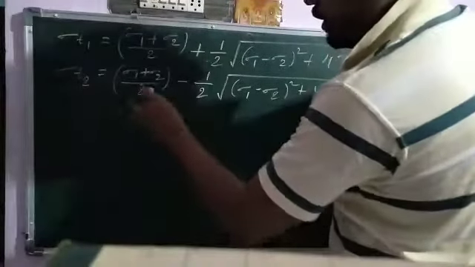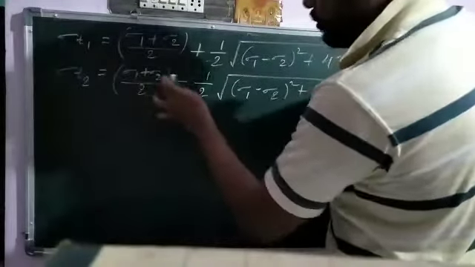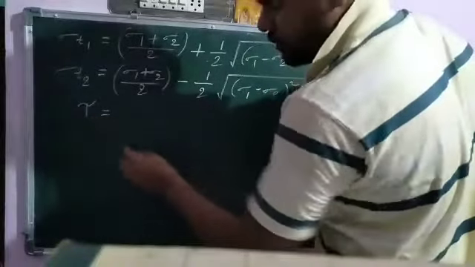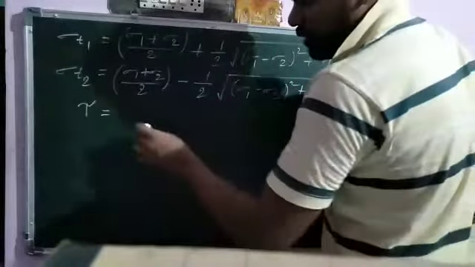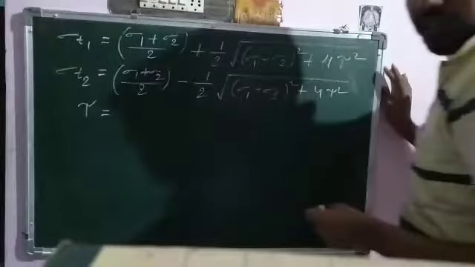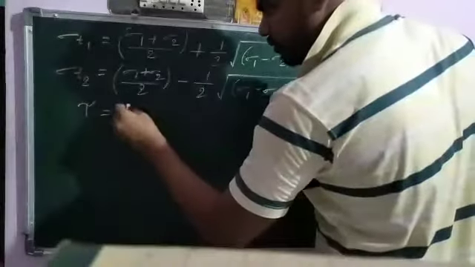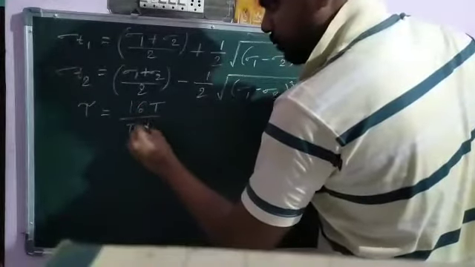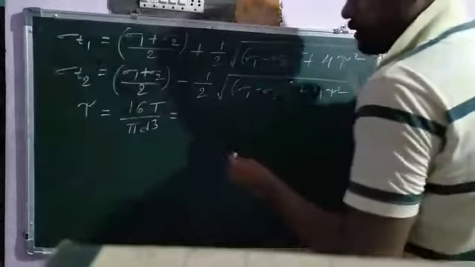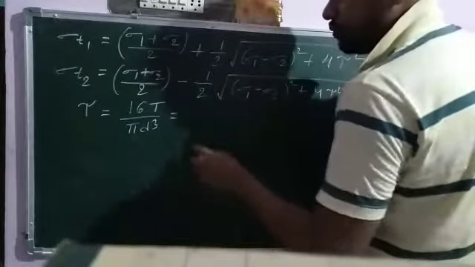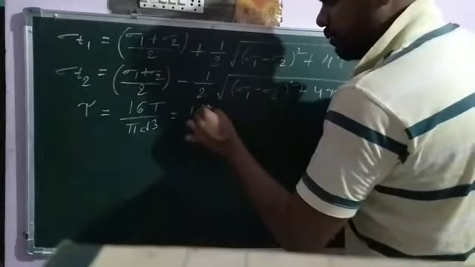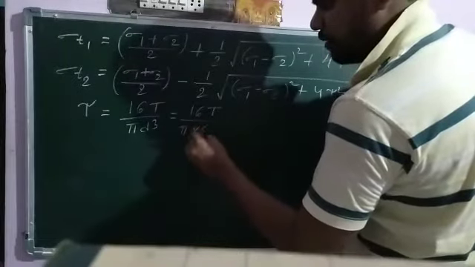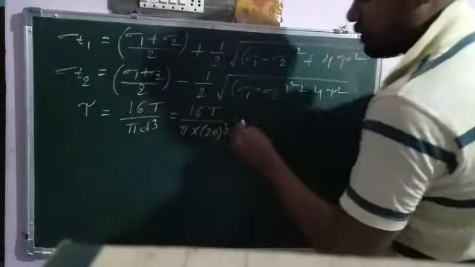Here again, what are sigma 1, sigma 2 and tau? First of all, tau means shear stress. What is the formula for shear stress of a shaft? Tau is equal to 16T by pi d cube. T is the unknown maximum torque, and the diameter is 20 mm, so 20 cube.